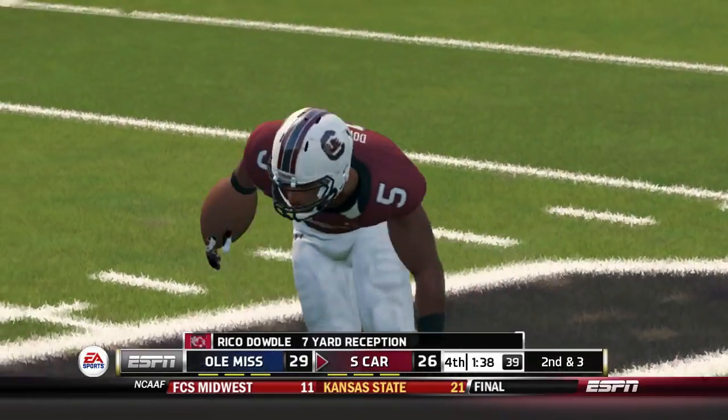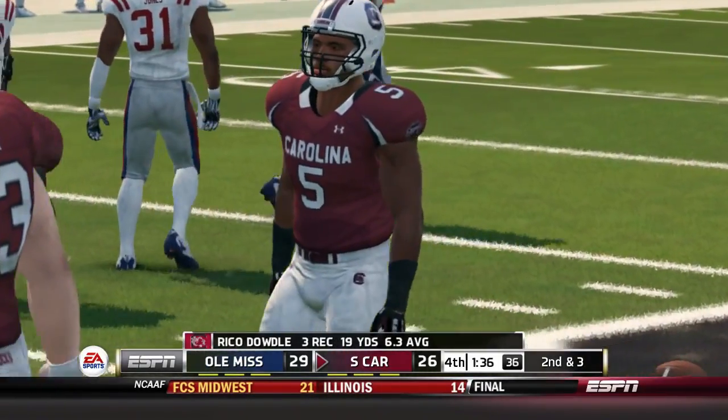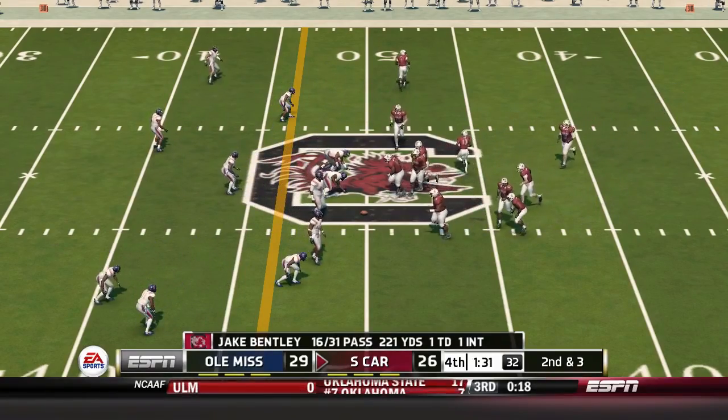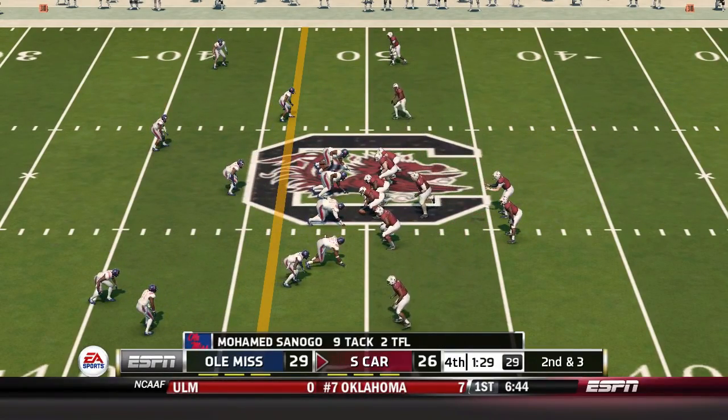And down he goes at the 50-yard line. That's good for a gain of 7 yards. That'll bring up 2nd and 3. A little over a minute in the game.